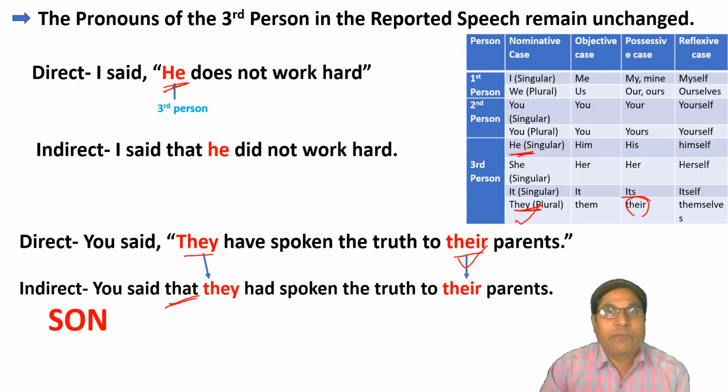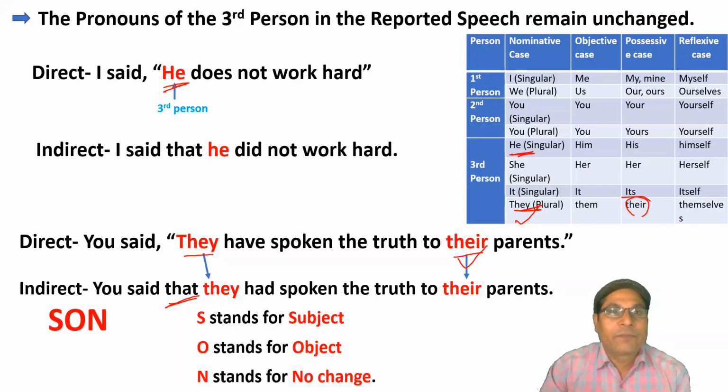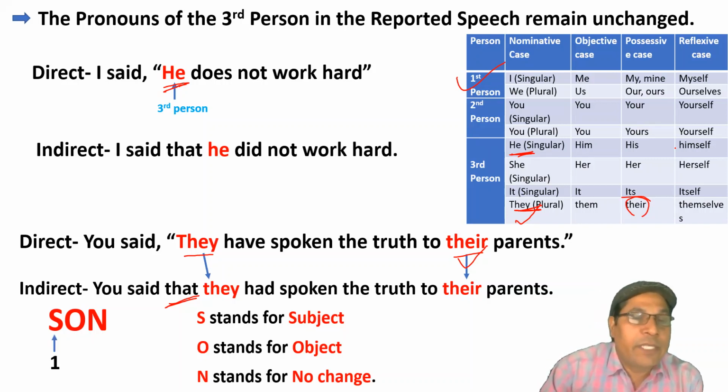S stands for subject, O stands for object, and N stands for no change. It means the pronoun of first person in reported speech is changed according to the number, person, gender of the subject.